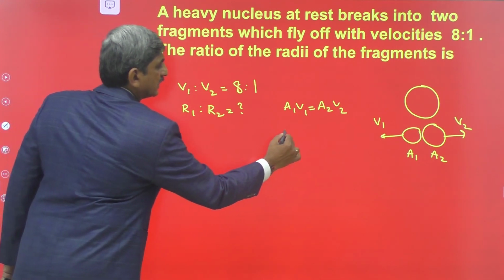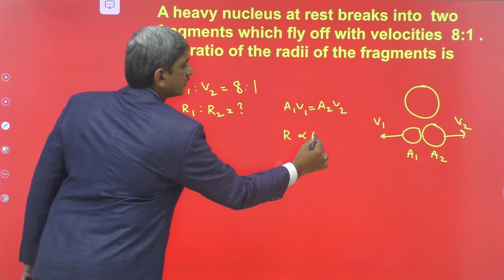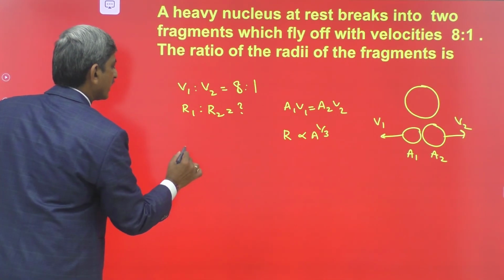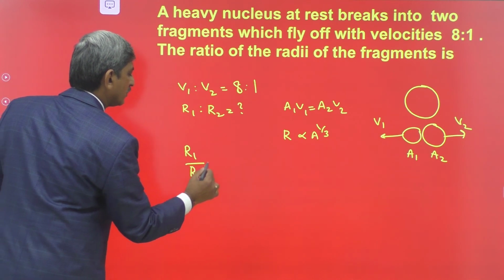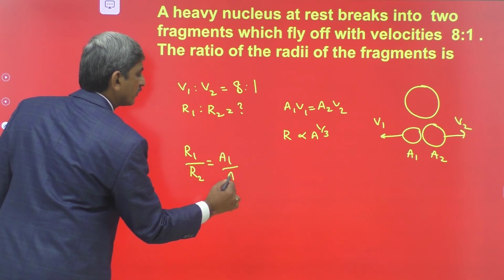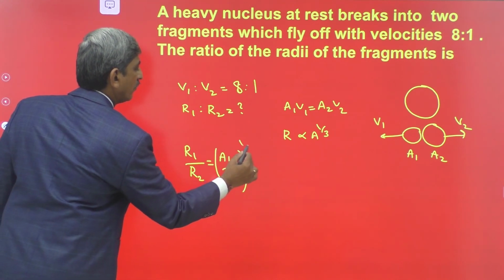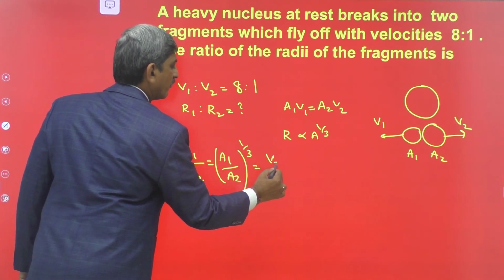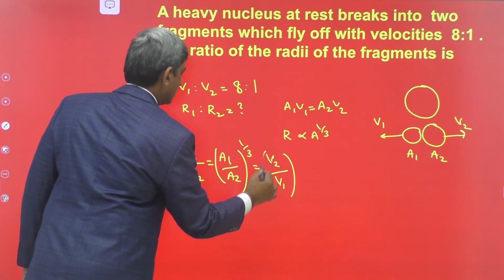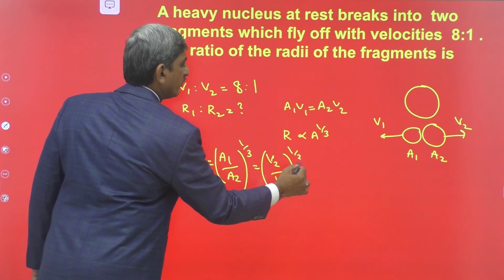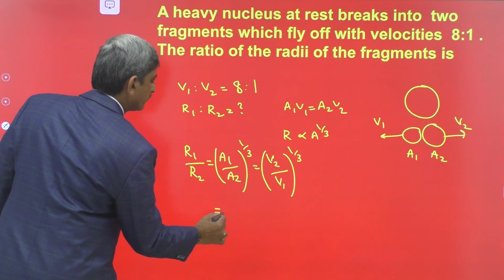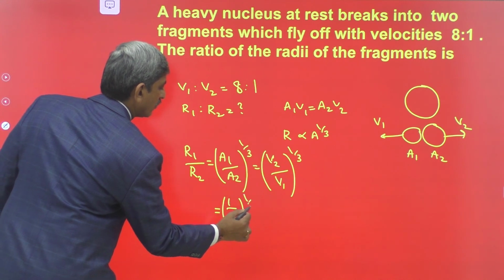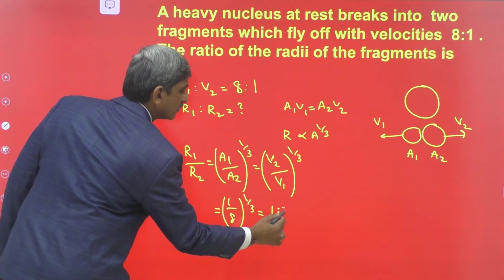We know that the radius is directly proportional to the cube root of the mass number of the nucleus. From this we can write R1 by R2 is equal to A1 by A2 whole to the power of 1 by 3. From this A1 by A2 is equal to V2 by V1, so that R1 by R2 is equal to V2 by V1 whole to the power of 1 by 3. From this we have R1 by R2 is equal to 1 by 8 whole to the power of 1 by 3, which is equal to 1 is to 2.